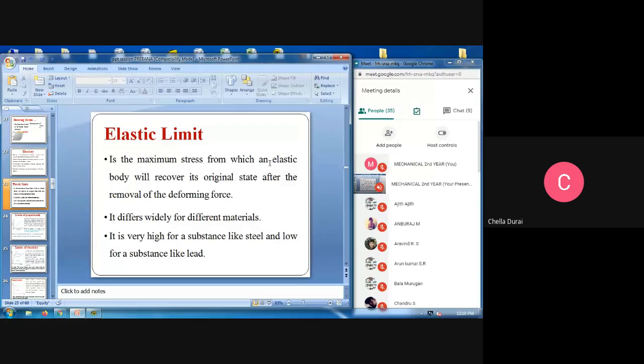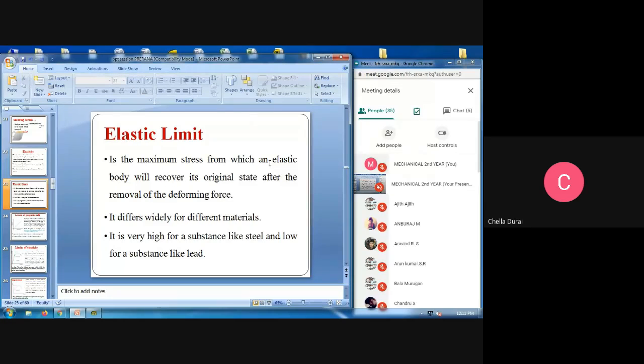For example, copper, brass, aluminum, steel, and cast iron are various types of materials. For each material, we have a different elastic limit. The limit varies according to the material property.